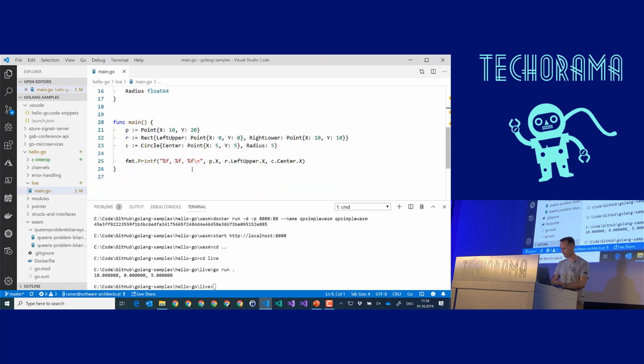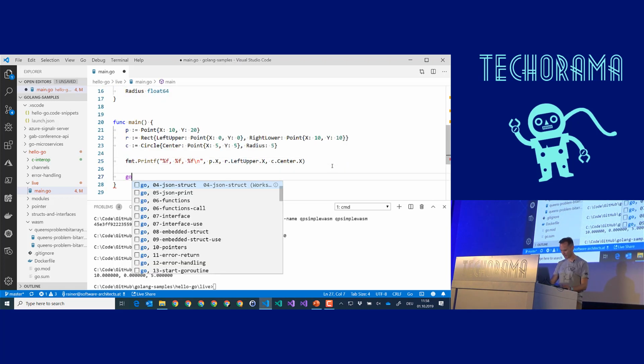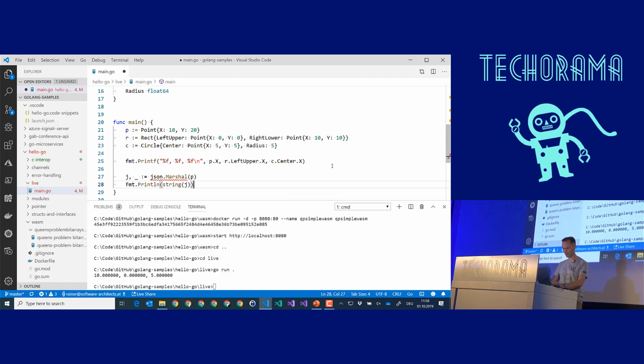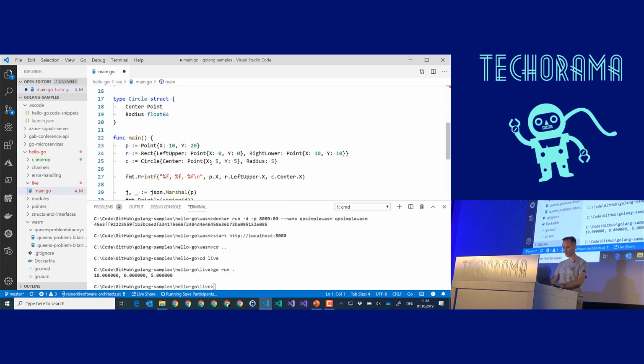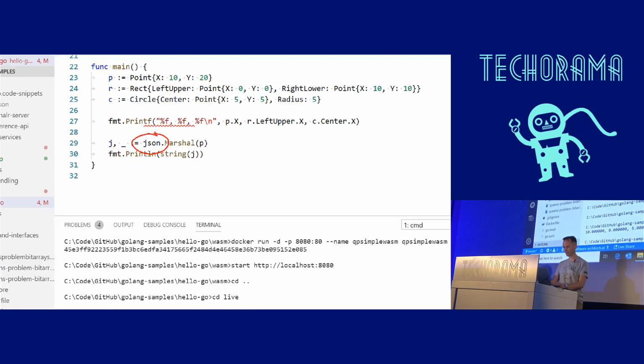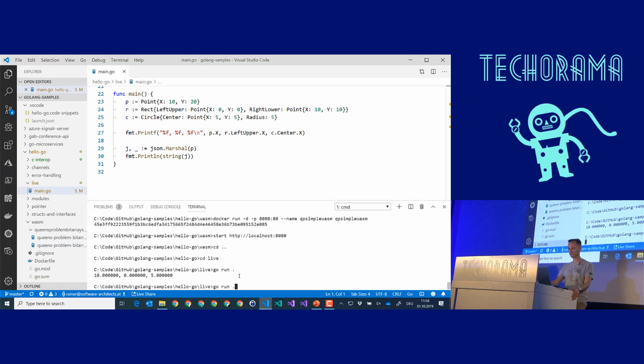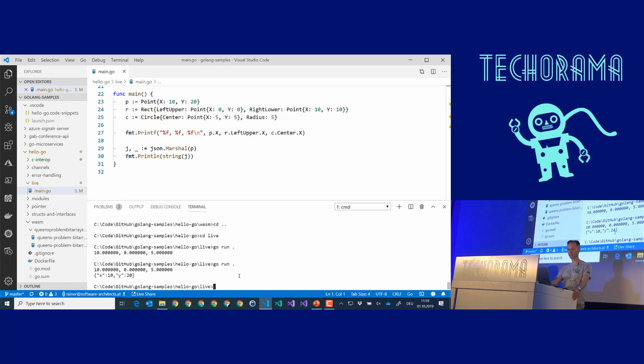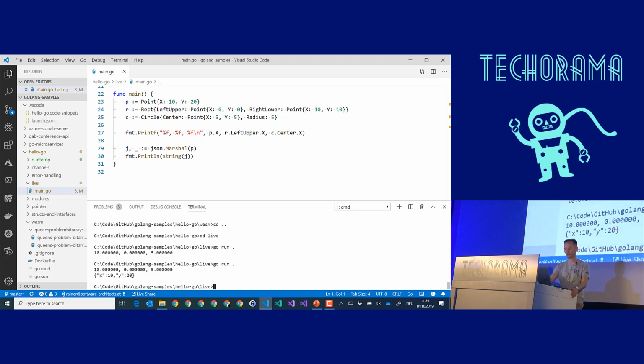Let's give this a try. We can use this by saying, I would like to print this one, save it. You see, there is a package which is called JSON, json.Marshal, and this will give us the JSON representation as a string. So let's give it a try, whether it works. Okay, works. You see, here we have JSON.